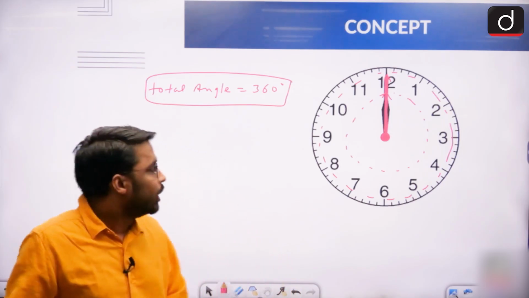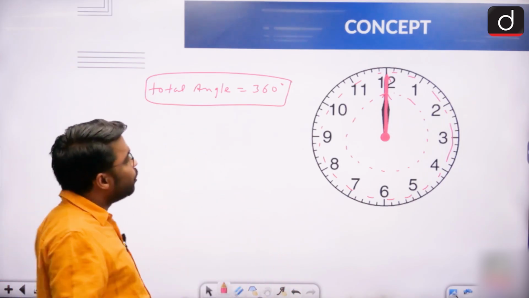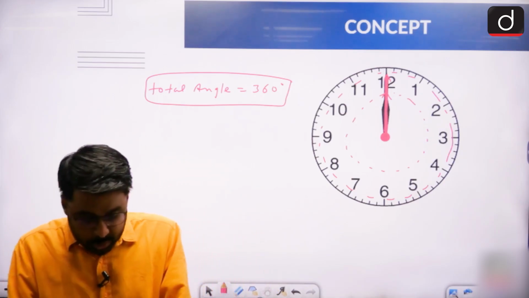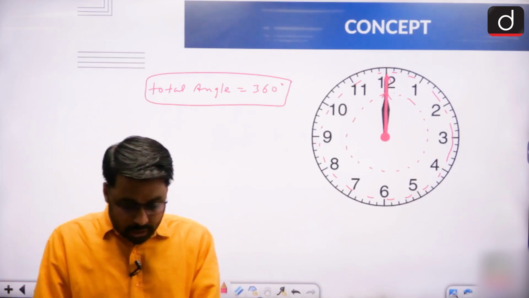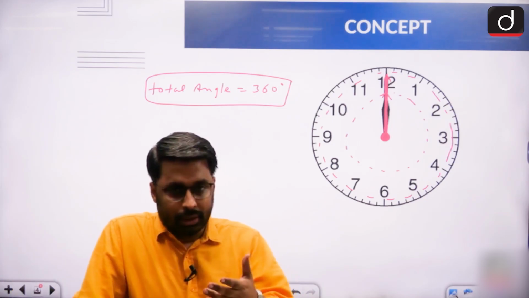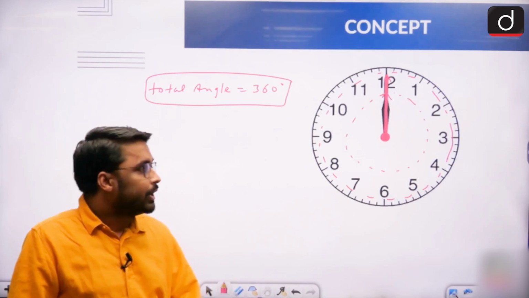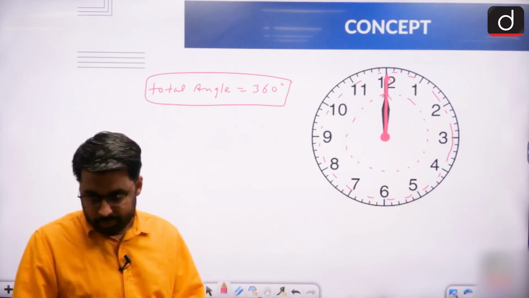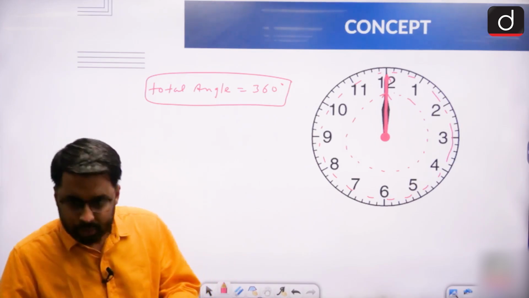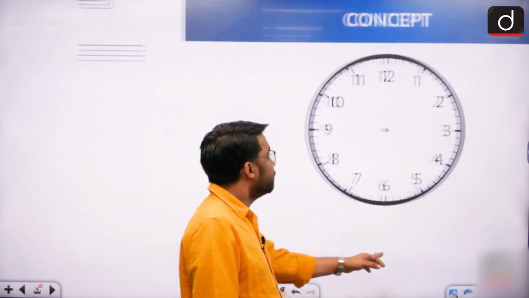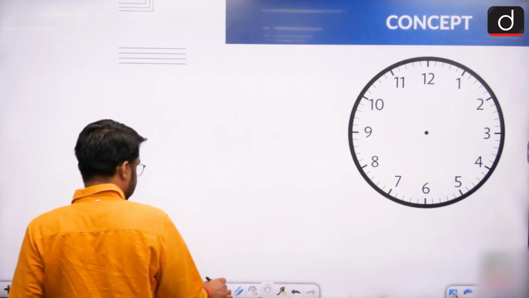And now we are going to talk about both the hands of the clock, that is the hour hand and minute hand individually, to see that in a particular question, or in a particular amount of time, with what angular value a particular hand moves. So now we are going to talk about both the hands individually. So write down the first, that is called the hour hand.